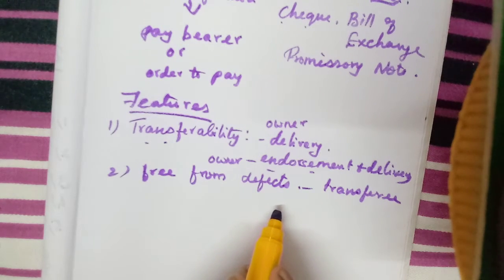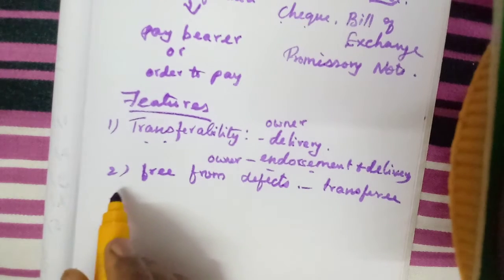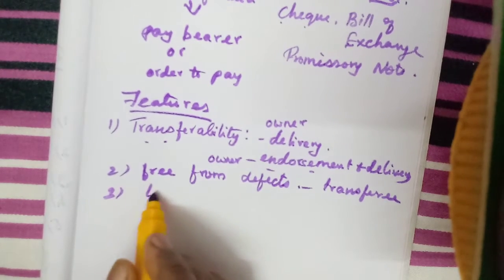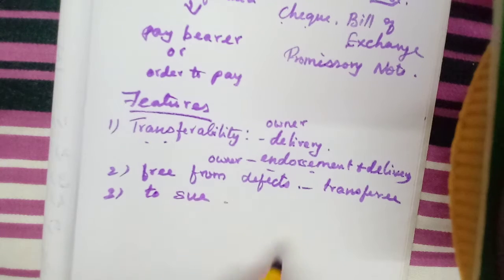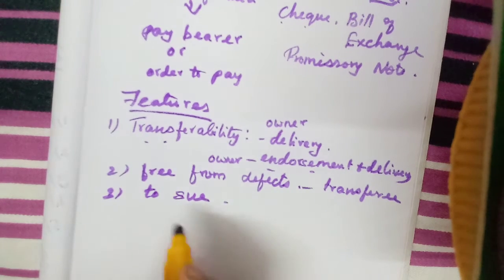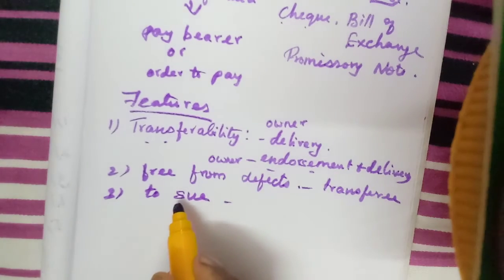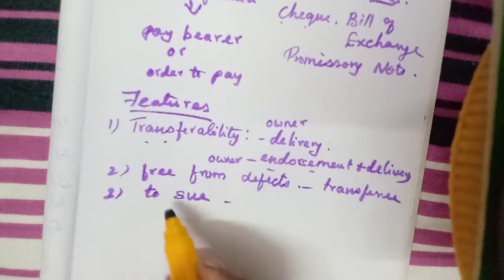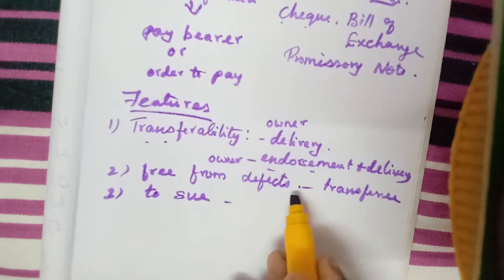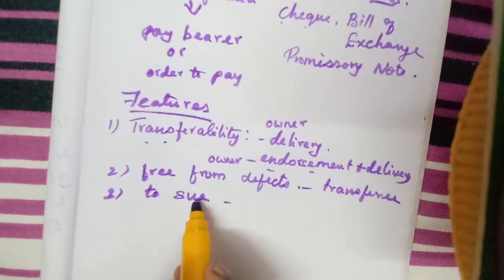Then the right of the transferee to sue. For example, I am issuing a check and giving it to another person, and when he goes to the bank, I, the transferor, had to deposit money in the bank.